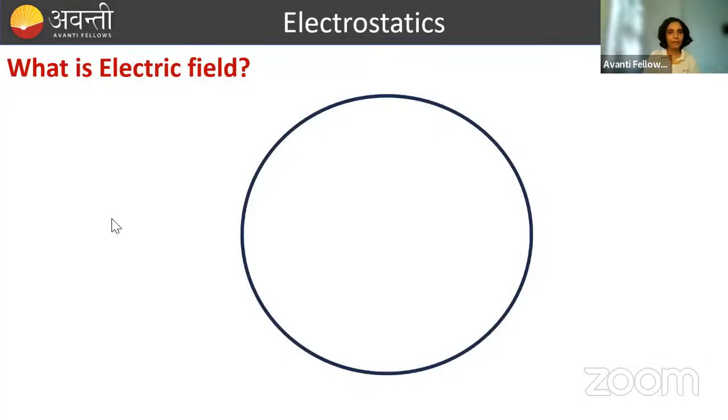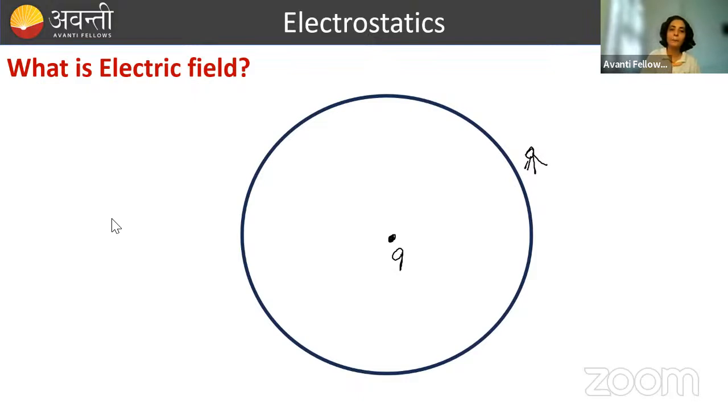Suppose I am taking a charge here, Q. Okay, so I have fixed it, suppose somehow, and this circle I have made. So I am saying कि whatever is beyond this circle is at infinity. तो suppose कर लो यहाँ पे कोई आदमी खड़ा है, तो this circle का मतलब ये है कि the distance between this charge and this person is infinite. So whatever is outside the circle, I am telling कि that is at infinite distance. ठीक है, that is my take here. तो इसलिए मैंने ये सर्कल ड्रॉ किया है.